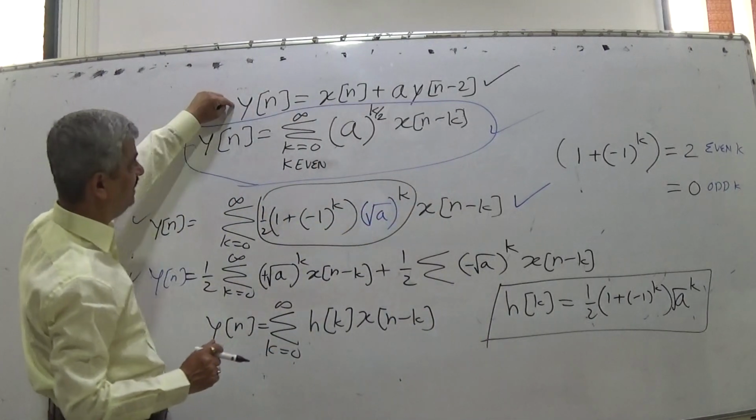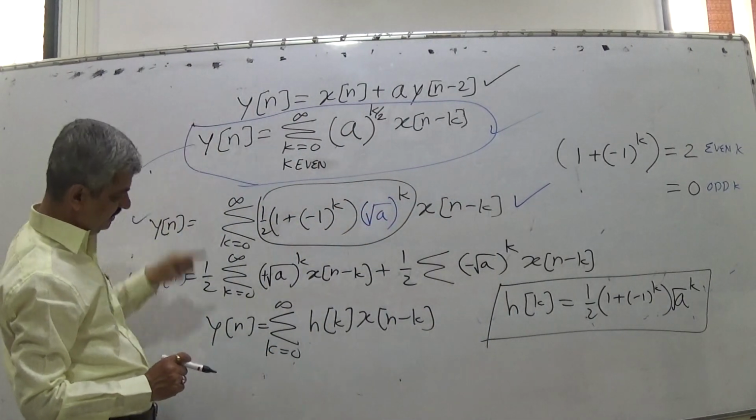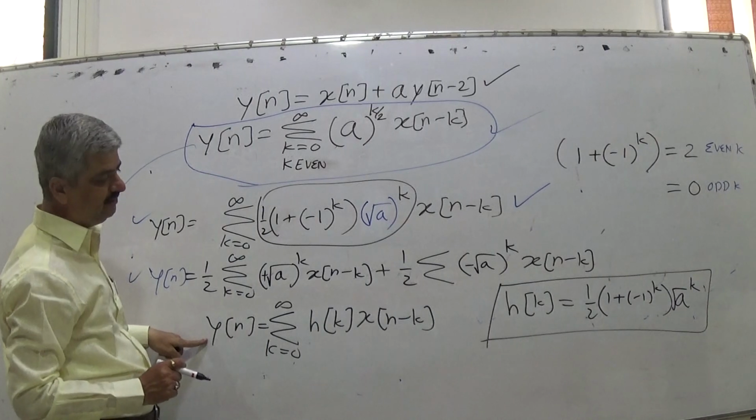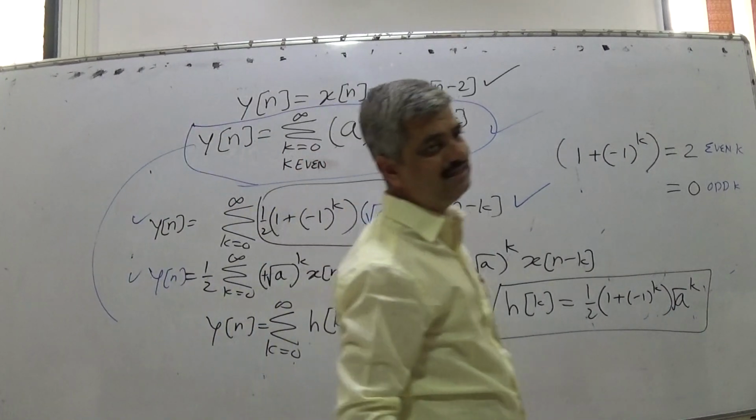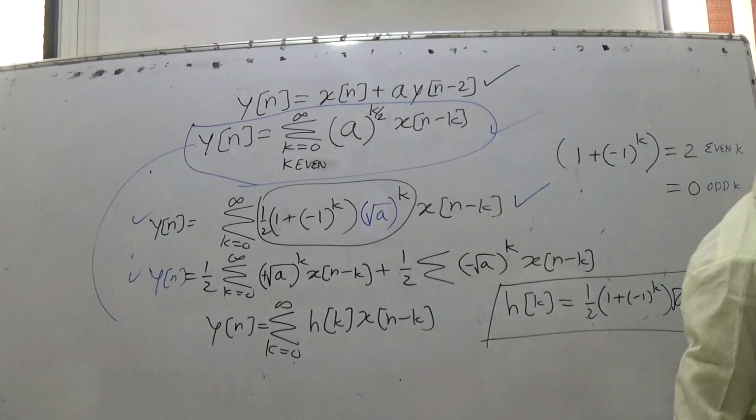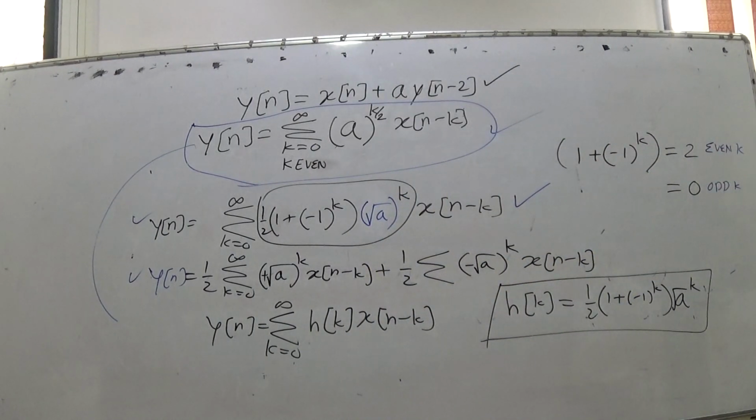So this finite term recursive expression is converted into an infinite term non-recursive expression, where hk is the transfer function of the system.